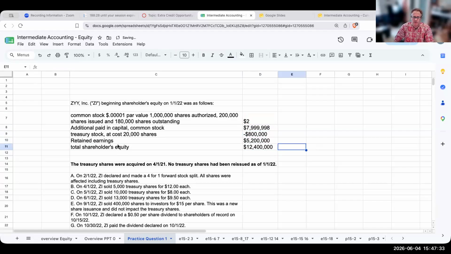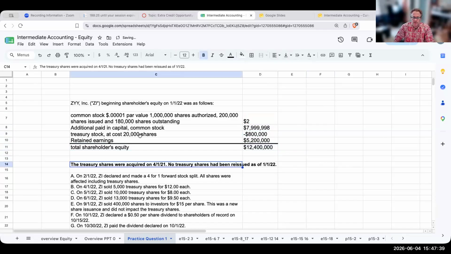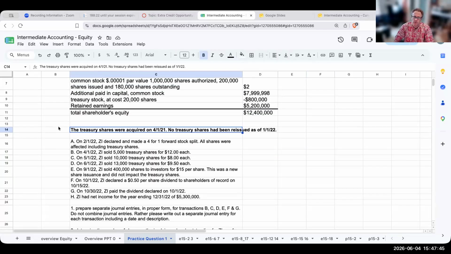I added that up twice. So let's go ahead and make this a little bit nicer. The first thing is over here, the Treasury shares were acquired on April 1st. No Treasury shares have been reissued as of January 1st, 2022.